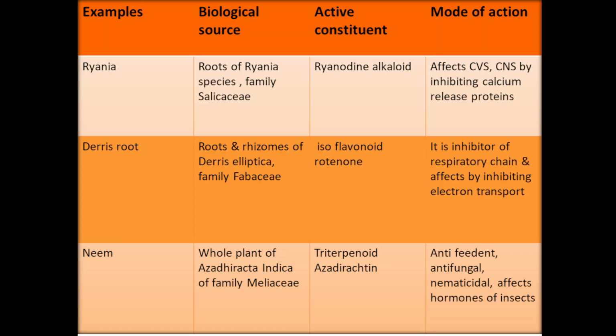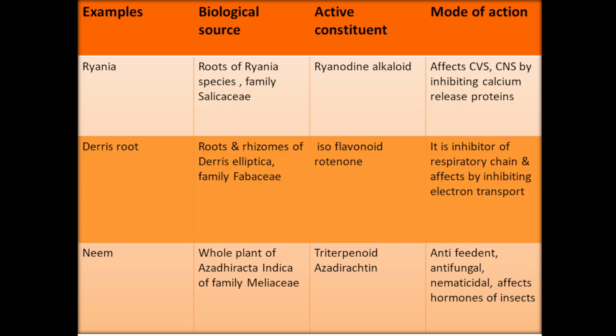Derris, roots and rhizomes of Derris elliptica family Fabaceae. Isoflavonoid rotenone, it is an inhibitor of the respiratory chain and acts by inhibiting electron transport.